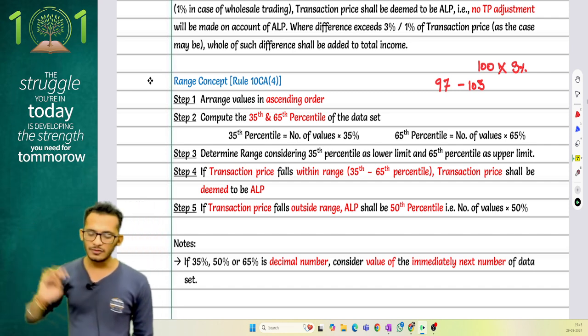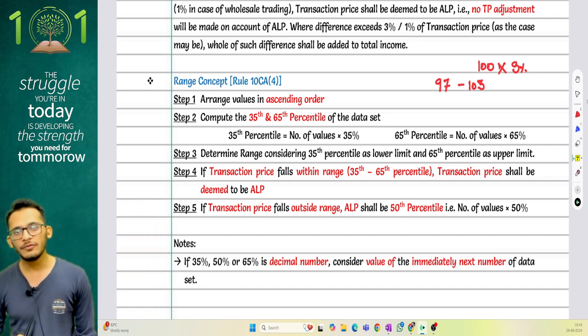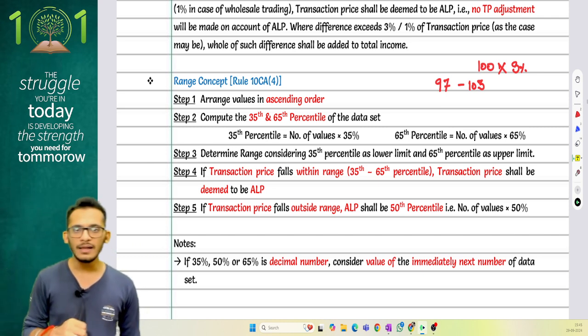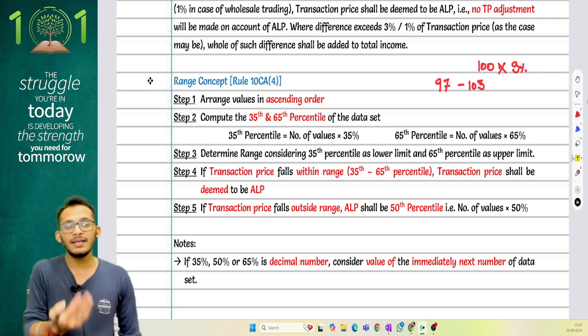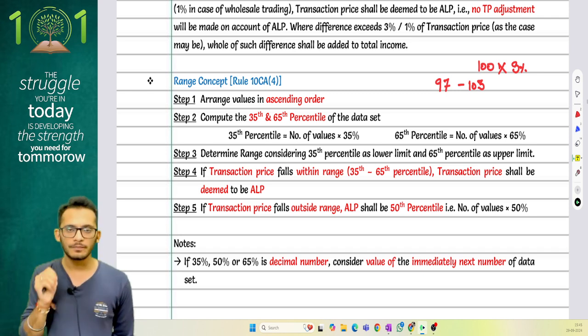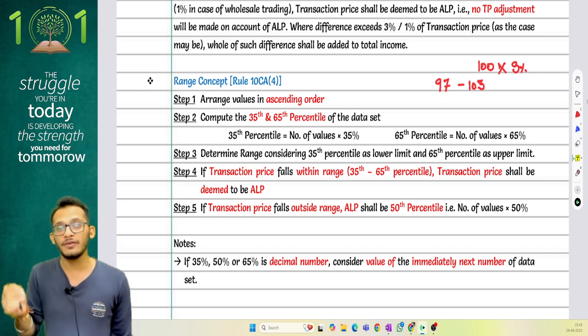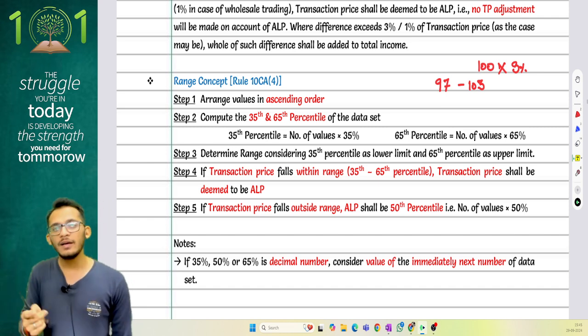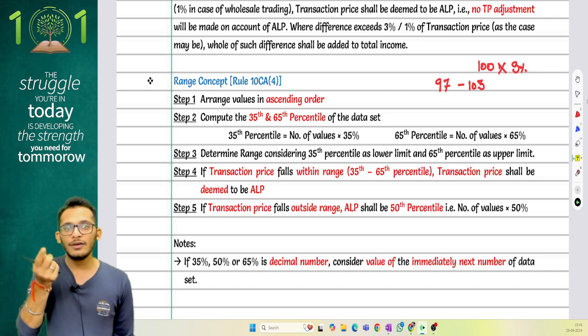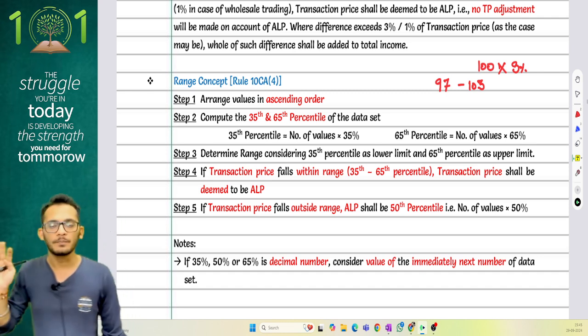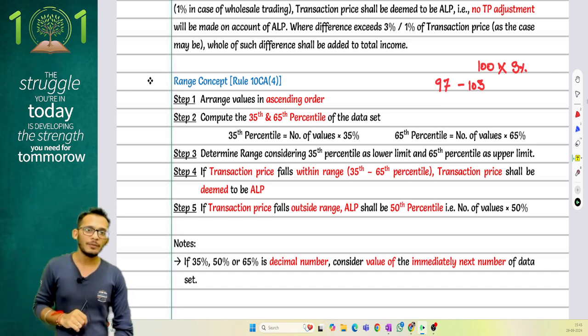That is what the provisions are saying. Yes. So if I'm doing, let's say 10, I get the 35th percentile as 3.5. In that case, I will take 4. The 65th percentile is 6.5, which means it becomes 7. But if I'm doing the median on it, which is 5, I will do 5 plus 6 by 2. This is what my range concept is.